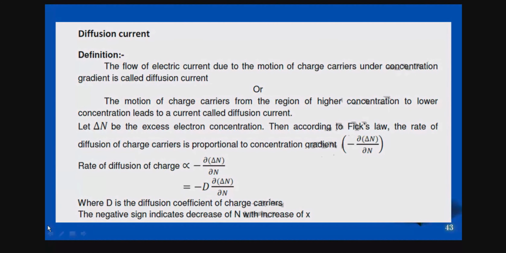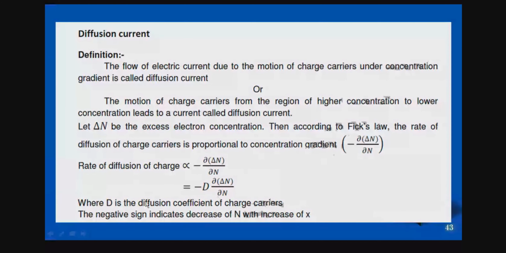So let me go through the derivation. Delta n is the electron concentration. According to Fick's law, the rate of diffusion of charge carriers is proportional to the concentration gradient, that is, dou n by dou x. So the rate of diffusion is proportional to minus dn by dx.